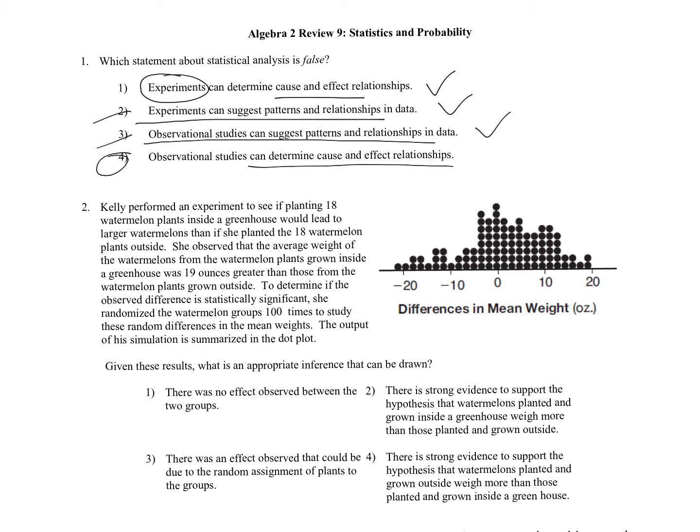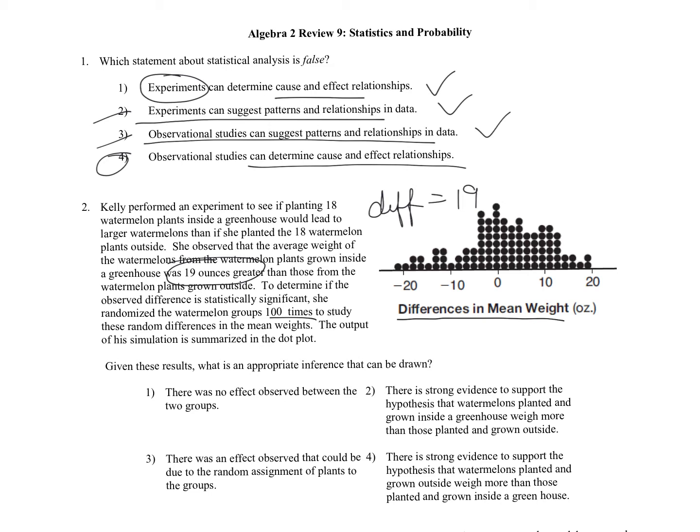The next one is the typical regions question. We see it's about difference in means, so we're expecting two groups and seeing if their difference is statistically significant. Kelly performed an experiment to see if planting 18 watermelon plants inside a greenhouse would lead to larger watermelons than if she planted 18 watermelon plants outside. She observed that the average weight of the watermelons from the plants grown inside a greenhouse was 19 ounces greater. So that's our difference value, or a difference in means that was observed between the two groups. To determine if the observed difference is statistically significant, she randomized the watermelon groups 100 times to study those random differences in the mean weights.